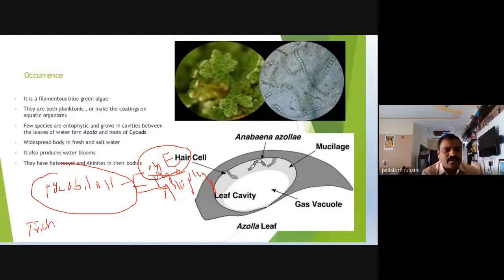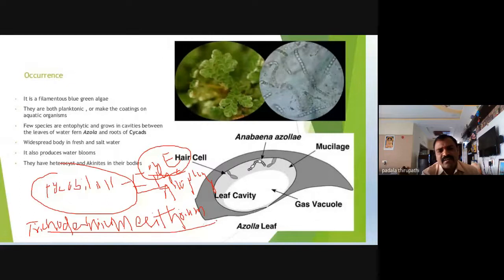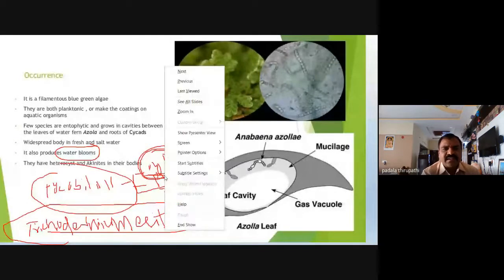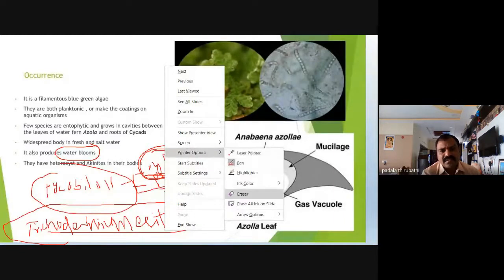Trichodesmium erythraeum is responsible for the red color of the Red Sea. Trichodesmium erythraeum is the living organism, related to the algae, that produces water blooms on the surface of the Red Sea. That's why the Red Sea looks red in color, just because the pigment phycoerythrin is abundant in the thallus of Trichodesmium erythraeum.